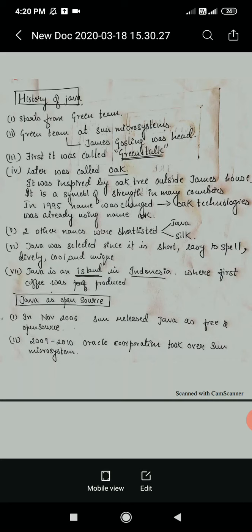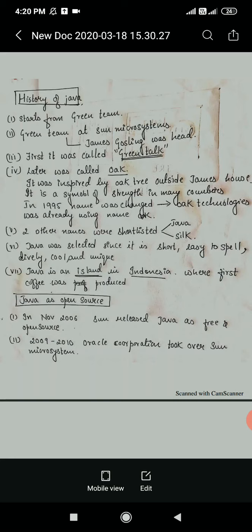It was first called Green Talk and later was called Oak, as James was inspired by the oak tree outside his house. It is a symbol of strength. In many countries, oak is considered a symbol of strength, in countries such as USA, UK, Germany, etc.